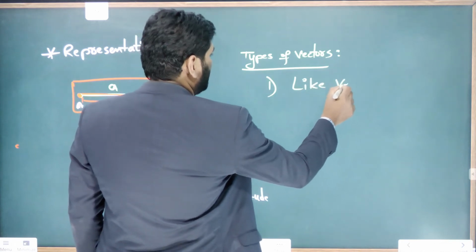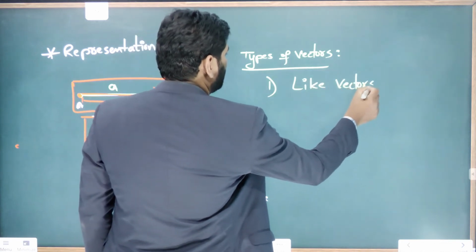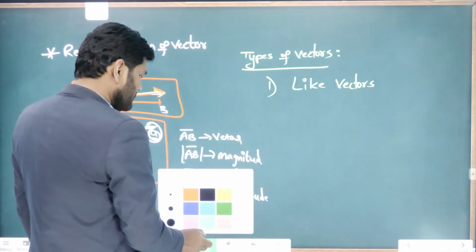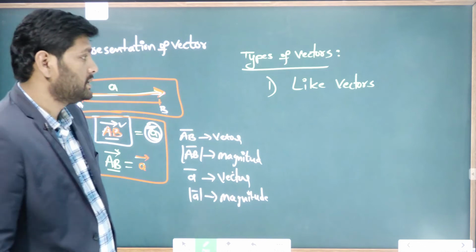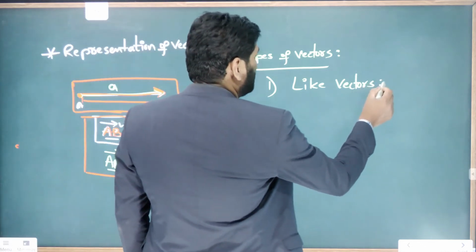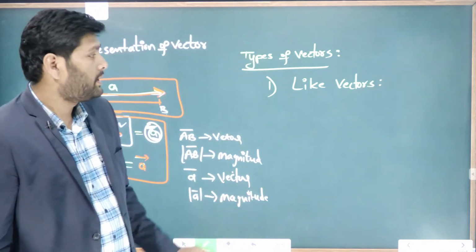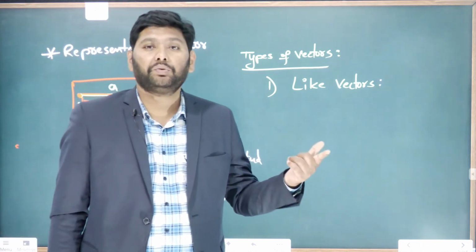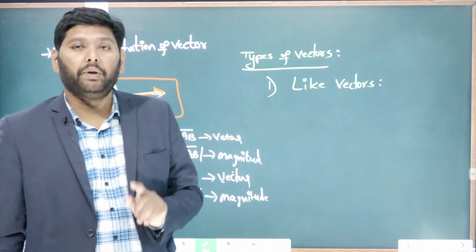First one is what? Like vectors. This is the first type of vector. What is like vectors? Like vectors means the vectors having different magnitude acting in the same direction.